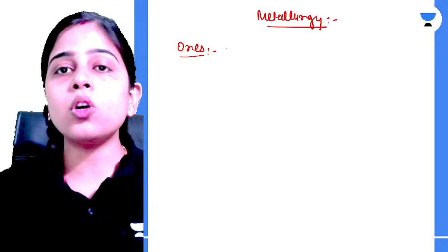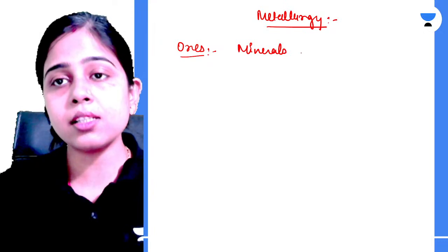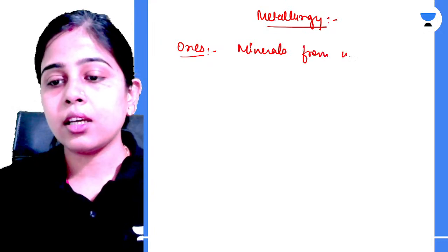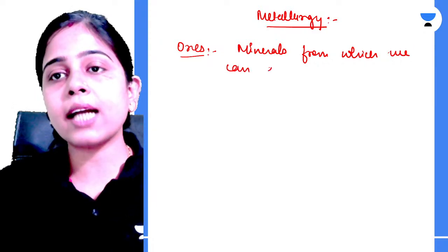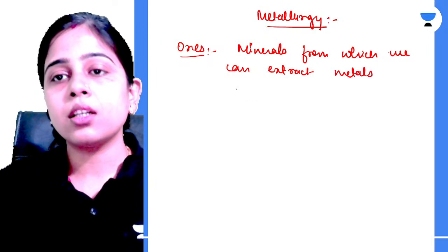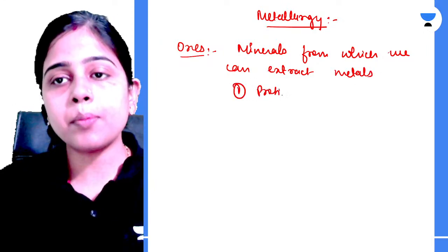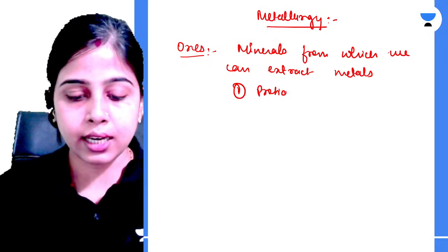Ores are the minerals from which we can extract metals. Number one, profitably. Number two, easily. Let me write that.